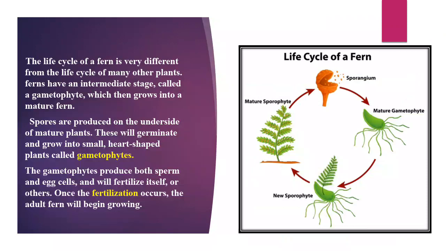These will germinate and grow into a small heart-shaped plant called a gametophyte. The gametophyte produces both sperm and egg cells and will fertilize itself or others. Once fertilization occurs, the adult fern will begin growing.